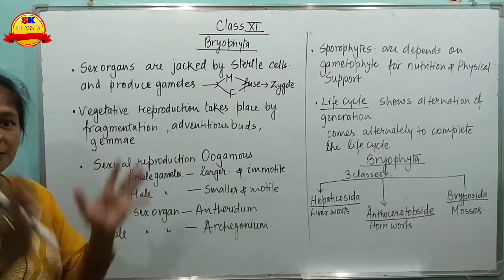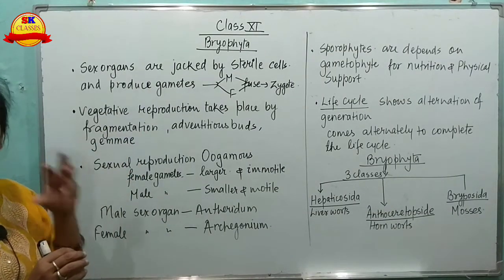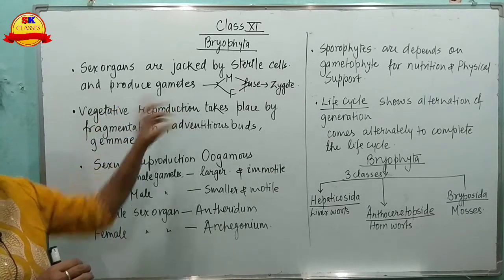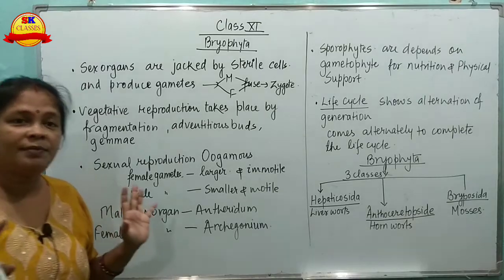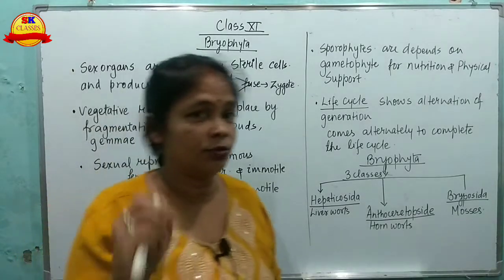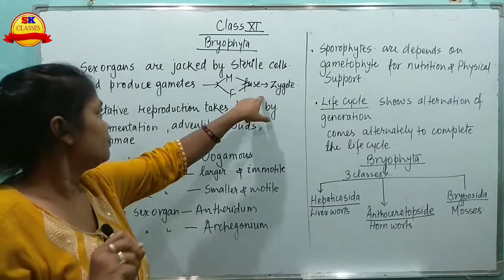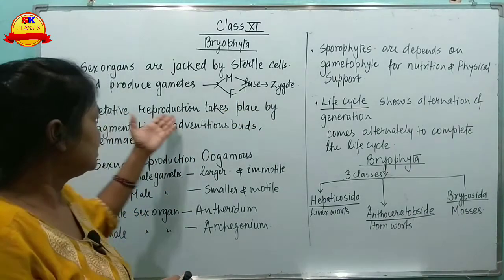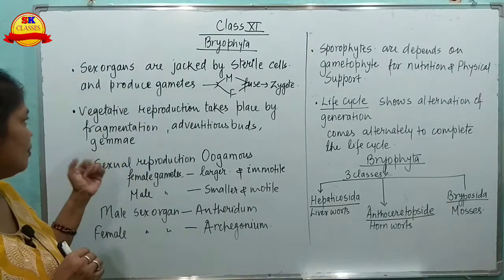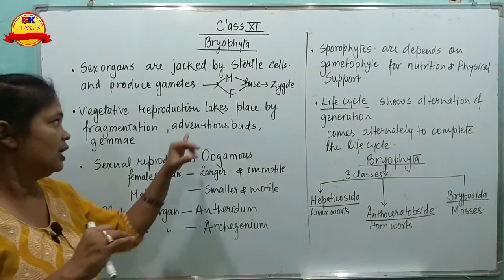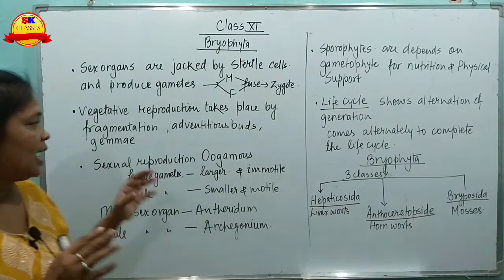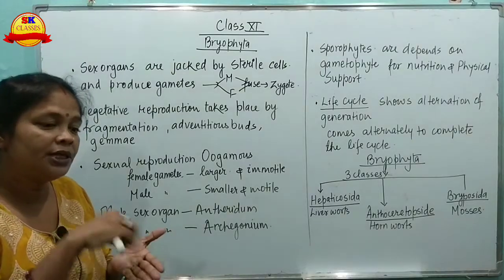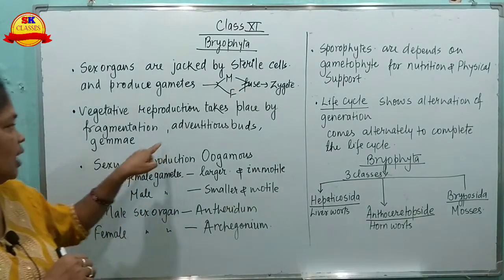The sex organ is jacketed by sterile cells, and it produces the gametes, the male gamete and female gamete. Both fuse to give rise to the zygote. Now, the asexual or vegetative reproduction takes place by fragmentation, adventitious buds and gemmae. These gemmae are present on the midrib of the thallus body.